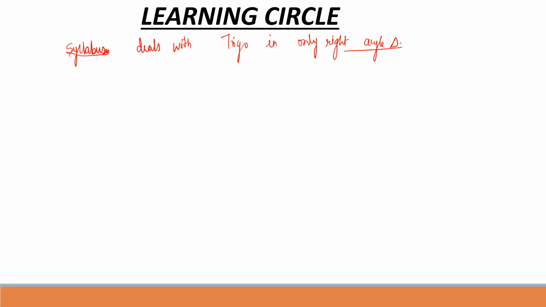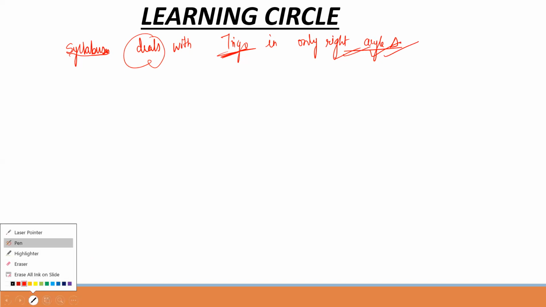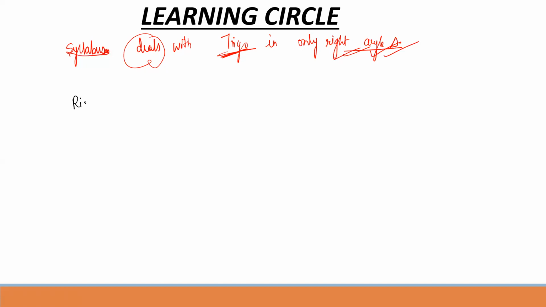In the syllabus of class 10, whether CBSE, ICSE or Bihar board, whatever board it is, the syllabus only deals with trigo which will be applied in a right angle triangle. So let's understand what a right angle triangle is first. I'm going in detail, and I want to clear every concept.